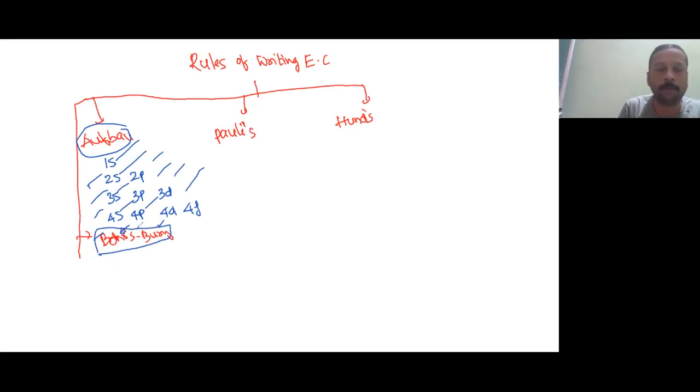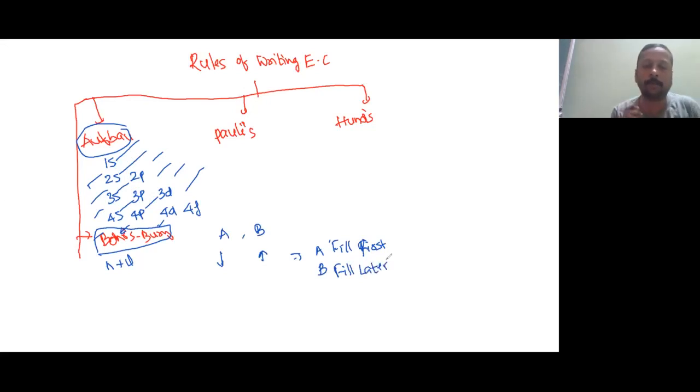But in between, if they ask how to decide, two scientists worked together. Bohr-Bury rule says to find out their n plus l. Suppose you have energy level A and energy level B, and you are confused about which is to be filled first. Suppose A's n plus l value is less and B's n plus l value is more. Then A is filled first. Whichever n plus l value is more is filled later. This is the Bohr-Bury rule.